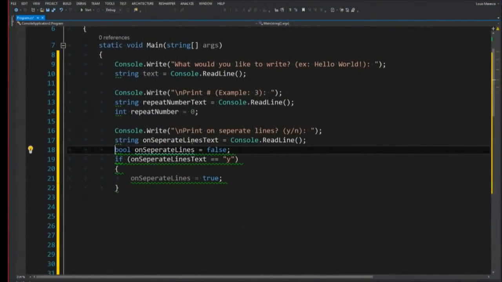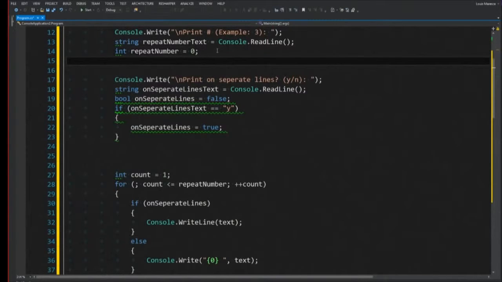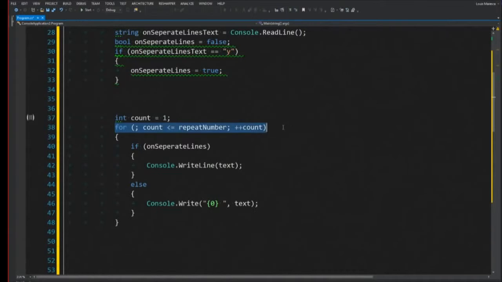So what this is basically doing is the user types in a yes or no, and then we convert that yes or no text to a bool so that we can use it later. Then we just switch around the current logic that we had. We had some logic down here where we normally had that for statement where we loop around and repeat the text a certain number of times, however many times the user wants.